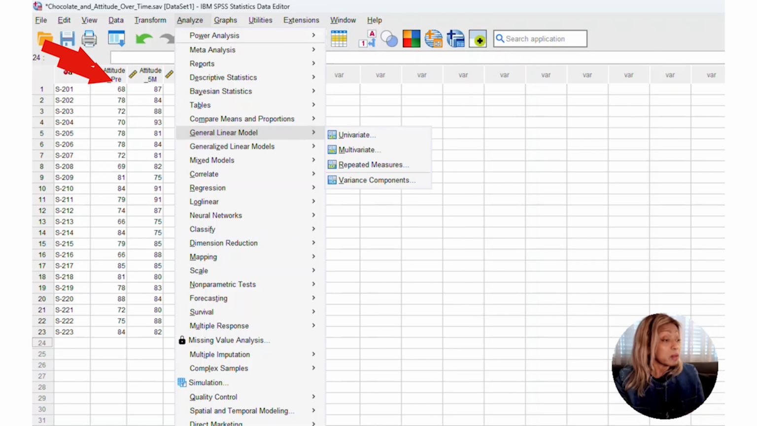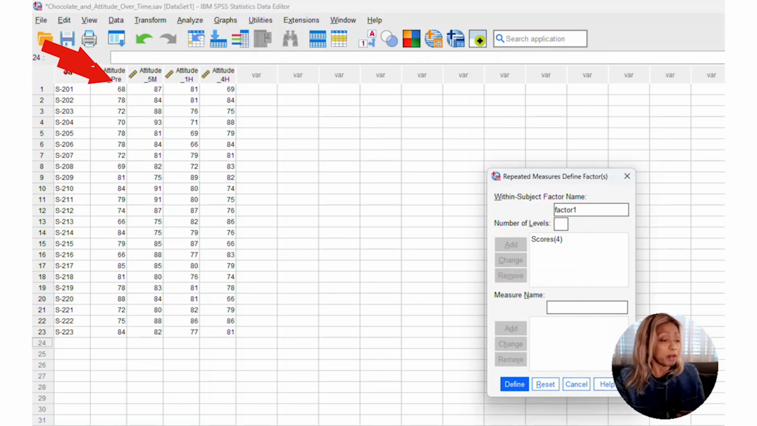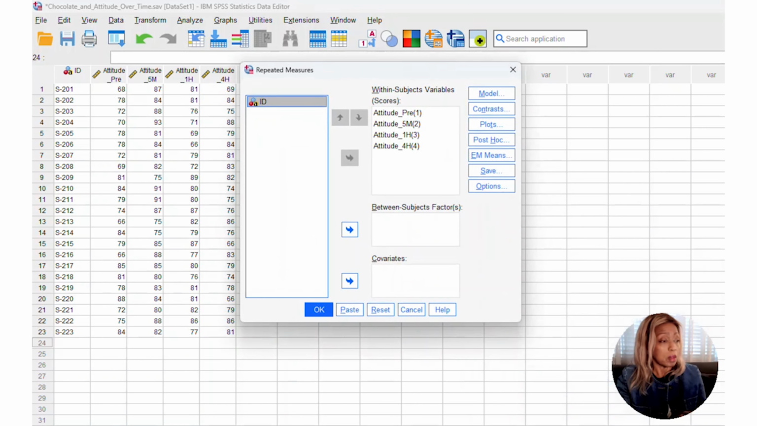Here we go. General linear model, repeated measures, and I will change my factor name to scores. And I will have 4 levels. We already talked about it. Then I will define those 4. And because I practiced this, here they are: attitude in the right order. Attitude pre, 5 minutes after, 1 hour, 4 hours.